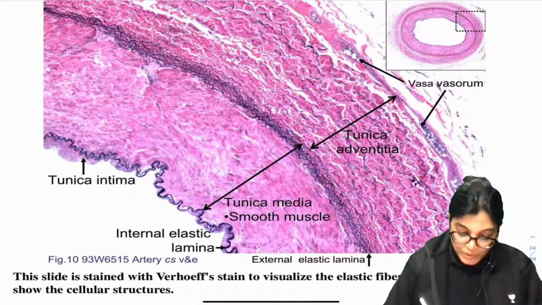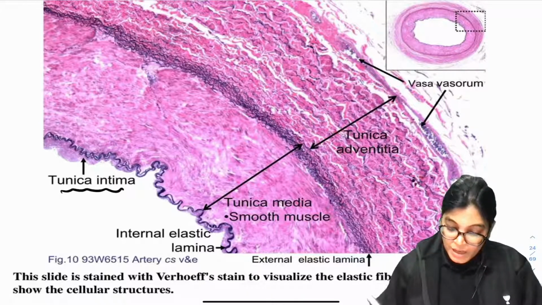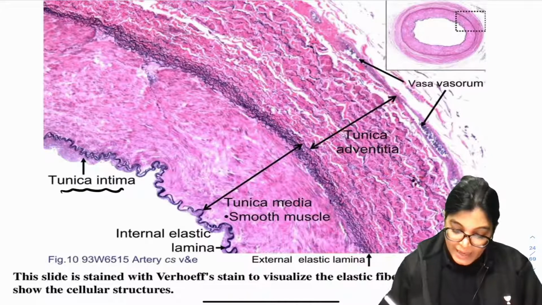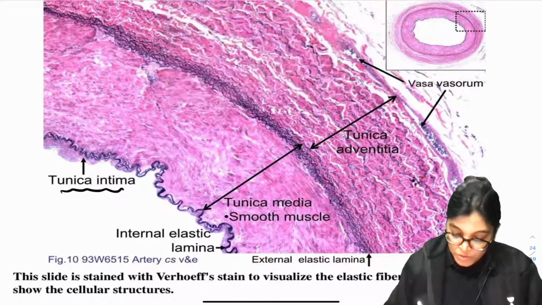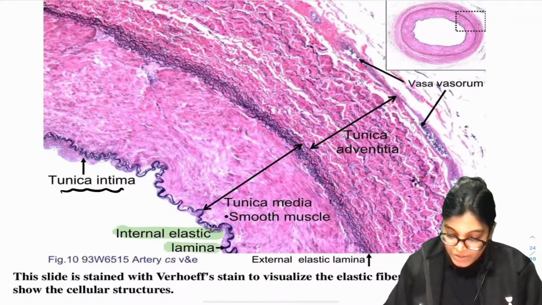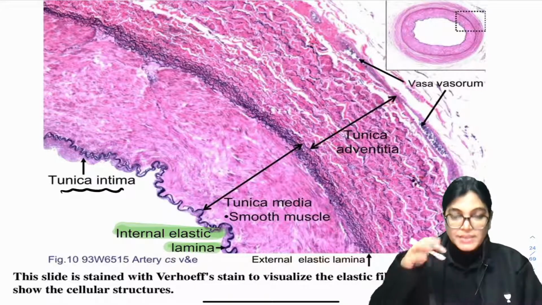See here, Tunica intima is the innermost layer, as you can see in the diagram. This is the Tunica media, and can you see the internal elastic lamina? If we focus on this diagram, the internal elastic lamina is very nicely evident in case of muscular artery.